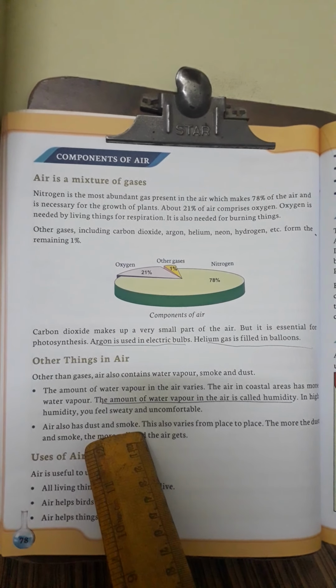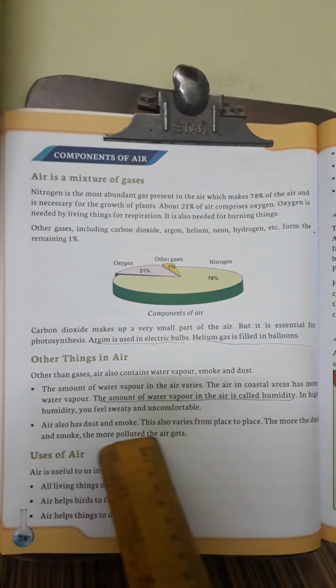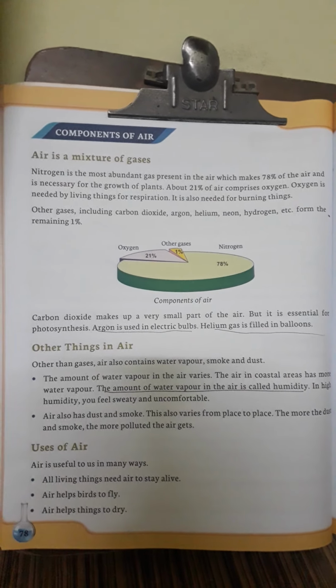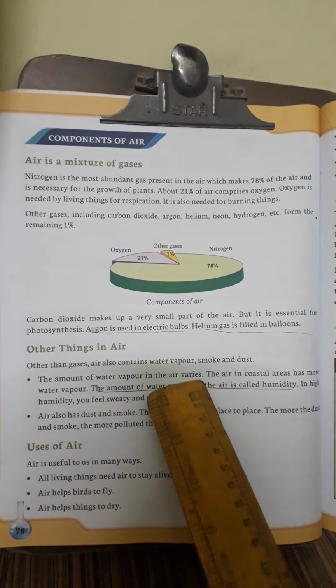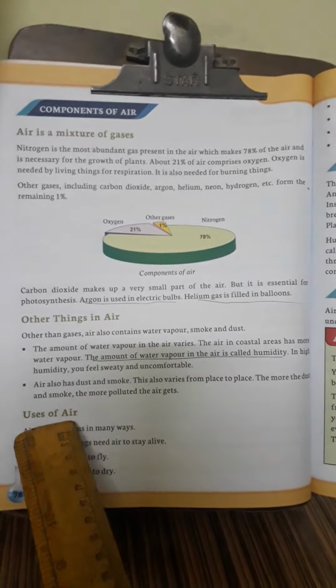Air also has dust and smoke. This also varies from place to place. The more the dust and smoke, the more polluted the air is. The area which has more dust and smoke is more polluted. We can say that.